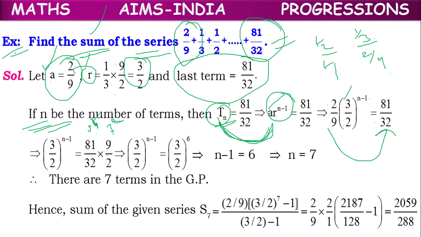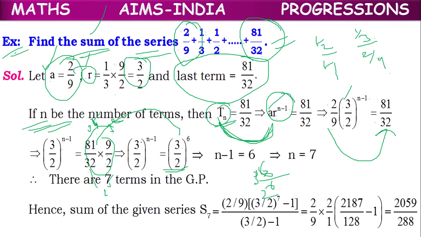We can write it as 3 to the power of 6. And 32 means 2 power 5, and 2 power 1 more. We can write this product as 3 power 6 by 2 power 6. The power of 6 is common, so we can write it as 3 by 2 whole power 6.